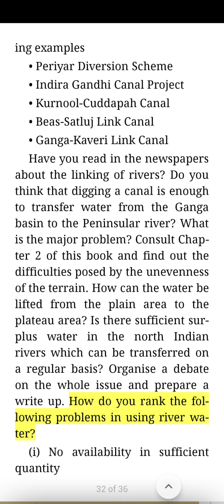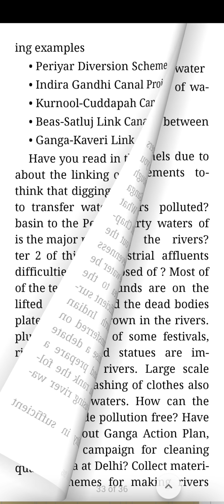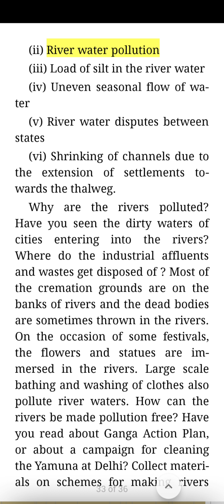How do you rank the following problems in using river water? One, no availability in sufficient quantity. Two, river water pollution. Three, load of silt in the river water. Four, uneven seasonal flow of water. Five, river water disputes between states. Six, shrinking of channels due to the extension of settlements towards the thalweg.